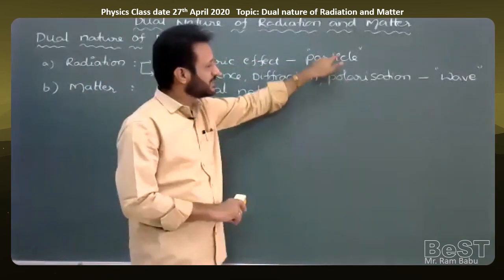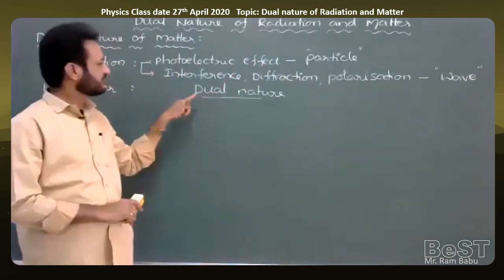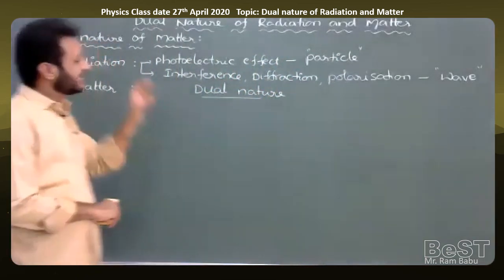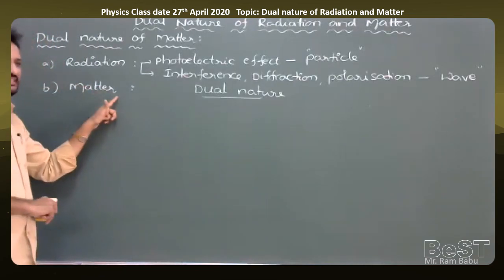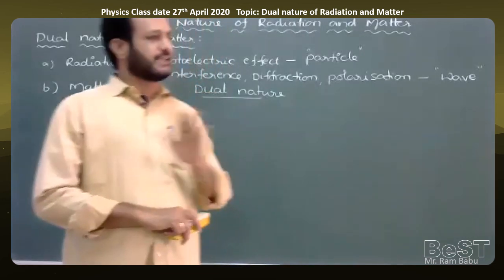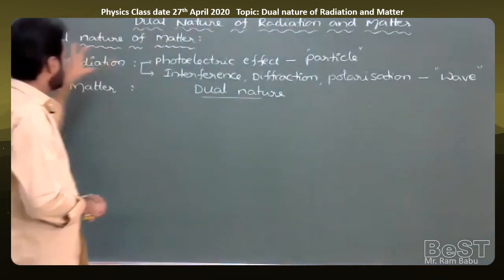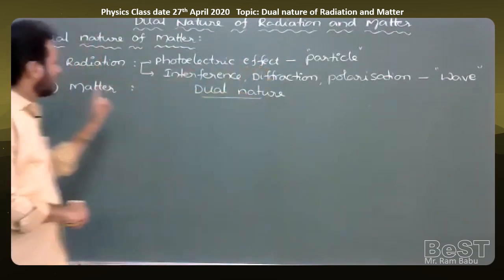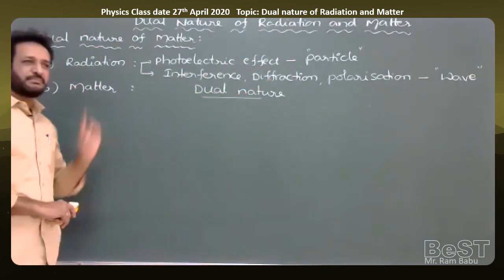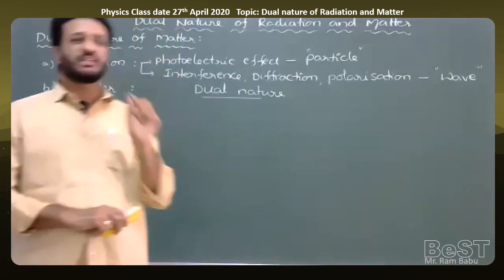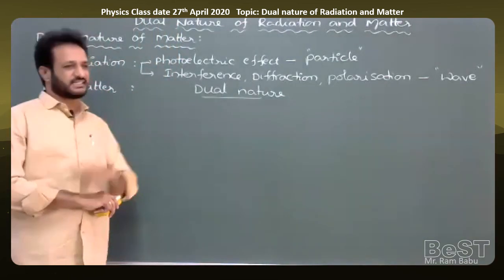So this combined nature of the light is called the dual nature of light, or dual nature of radiation. But the second entity is what? Matter. Generally we say the total universe, or nature, has two entities. One is radiation, which we already discussed. What is the behavior of radiation? But what about matter? Does matter behave as a particle, or as a wave? This question was raised by the scientist de Broglie.